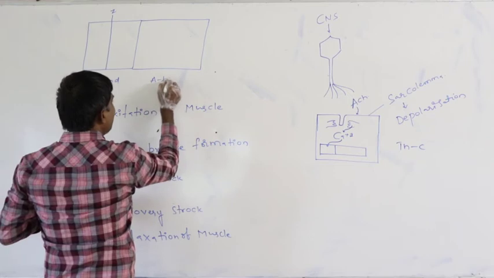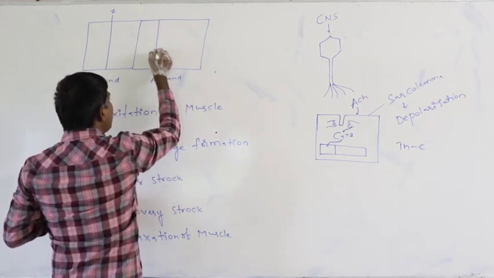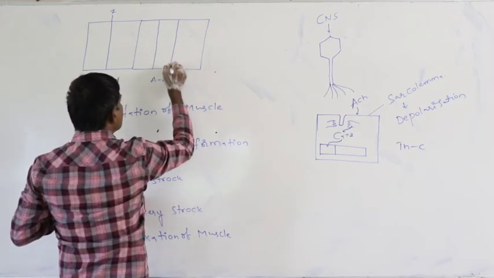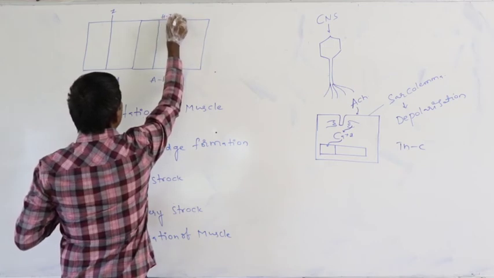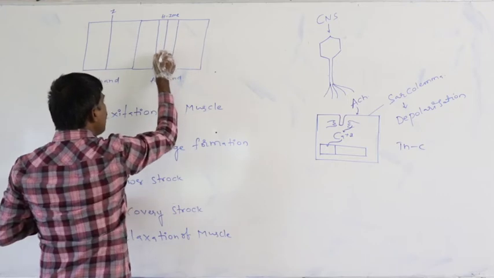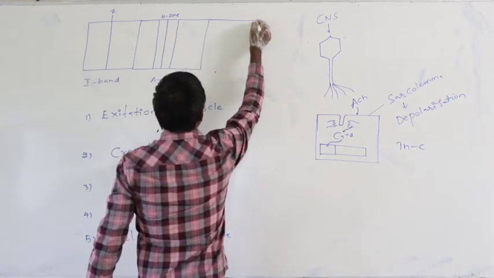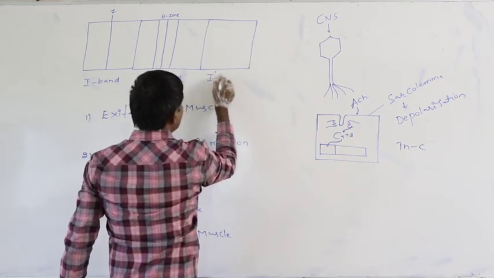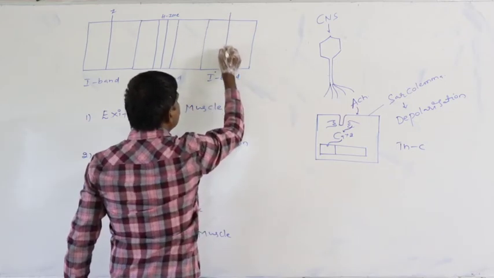Again in the A band this is said to be the H zone, this is the M line, this is the midline. Again on this side this is the I band, and again this is the Z line.